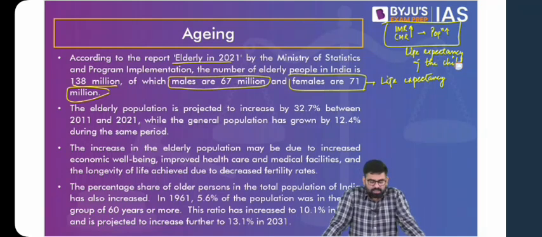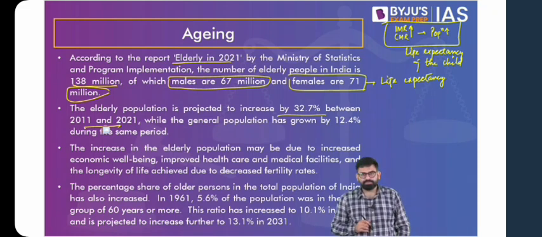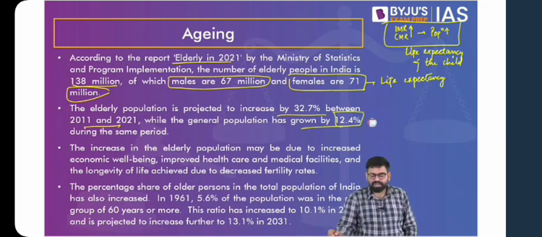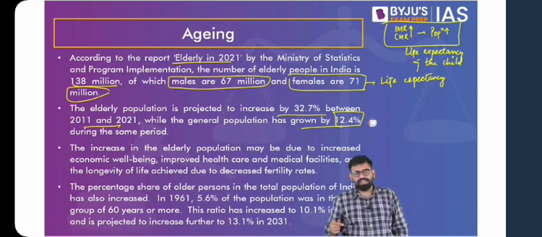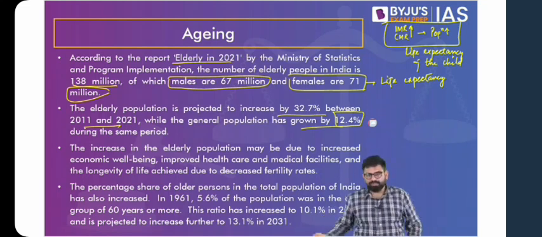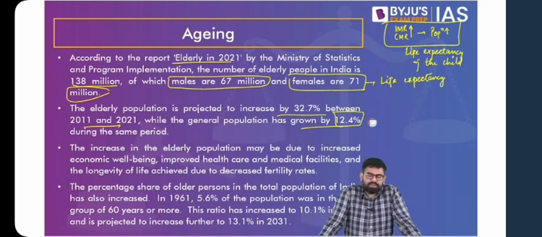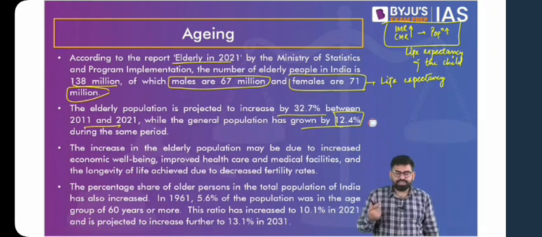So the elderly population is projected to increase by 32.7% between 2011 and 2021, while the general population has grown by 12.4%. So we see the rise in the elderly population. Now this can be directly linked to a decreased death rate because of better healthcare facilities available to the elderly. Then also we have to see that there has been a decrease in birth rate. So yes, the birth rate is still higher compared to other societies, but it is considerably lower as compared to the death rate. That means in times to come, in the future, we'll have more and more elderly as a proportion of our population.